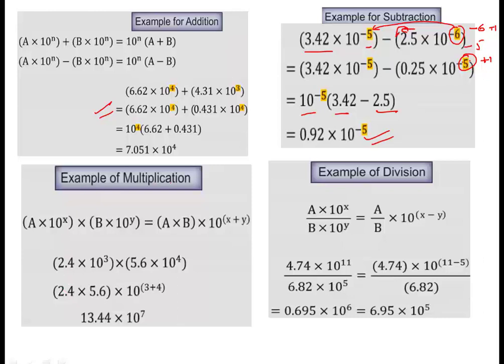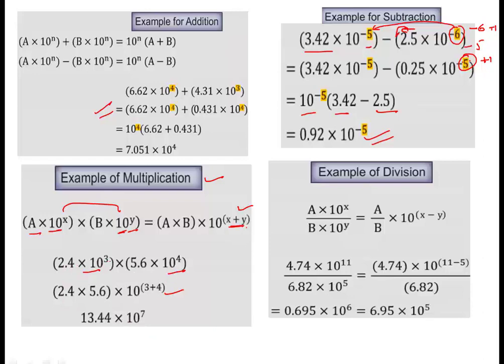Now the next one is examples of multiplication. In multiplication we have to use this formula, a into 10 raised to power x into b into 10 raised to power y. Whether the powers are the same or different, the base is the same, 10 raised to power, so the exponents get added up. This is the basic rule. So it is a into b into 10 raised to power x plus y. Then likewise the example is given, you can go through this.